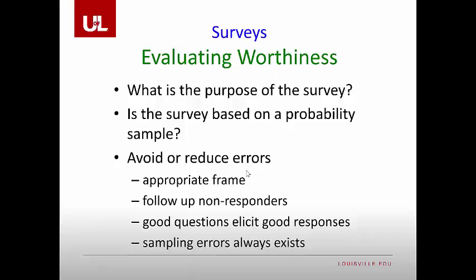How can we avoid or reduce errors? Well, one, we have to determine the appropriate frame. So who are the people you want to answer the survey? Two, you follow up on non-responders. Non-responders may not be responding at random, but sometimes they're not responding because they have some underlying reasons.